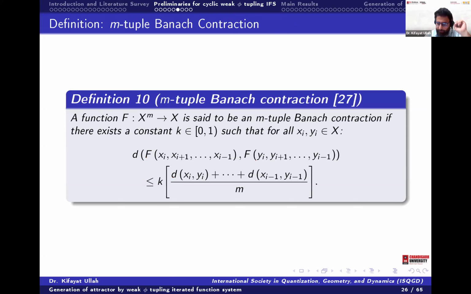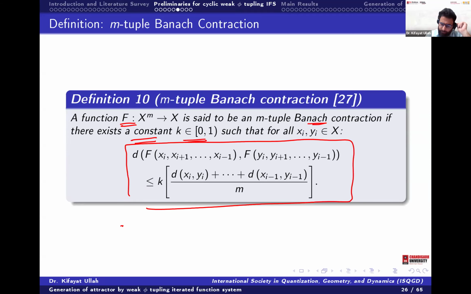And then Imdad and Karapinar used it to define the M-tuple Banach contraction. What they did, they took the map F from X^m to X and said that this is an M-tuple Banach contraction if there exists a constant k such that this property holds.